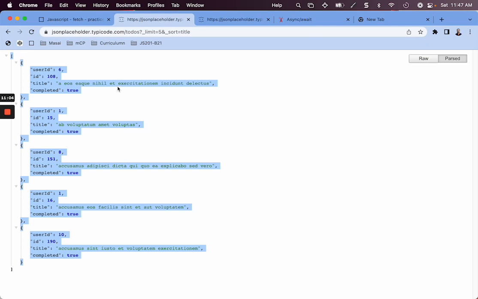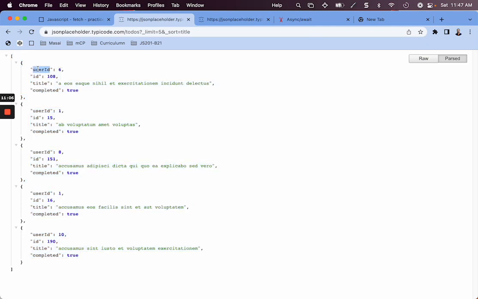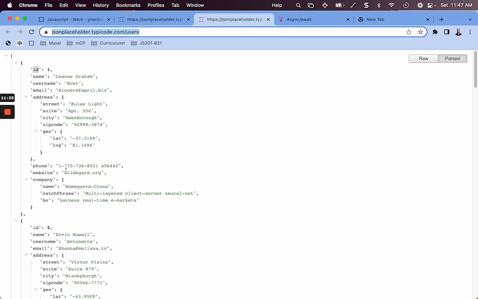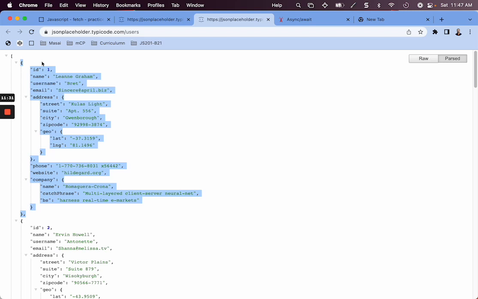For the to-do item, I do have user ID, so that's not an issue. I do have the title, that's not an issue, but we don't see the user name here. So somehow we have to use the data that we received from here and use the name from here.